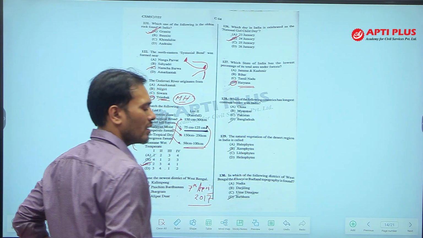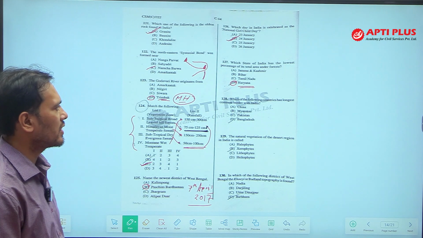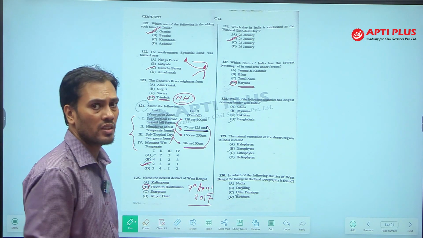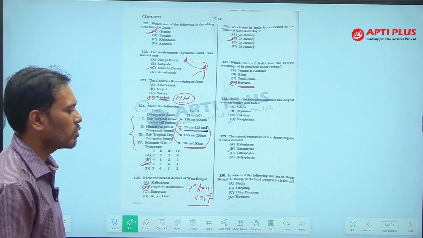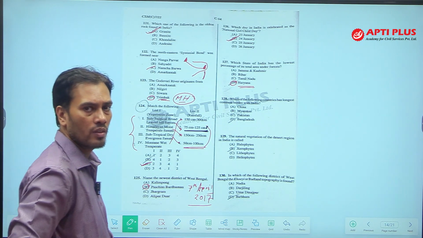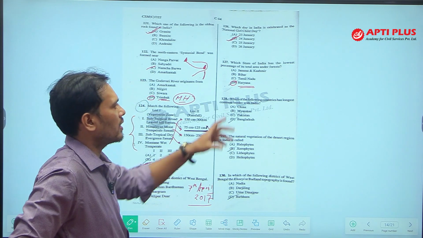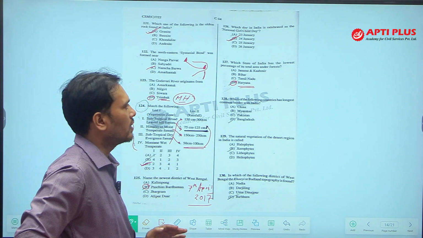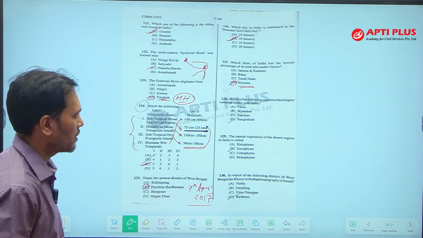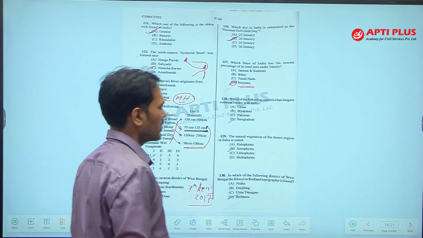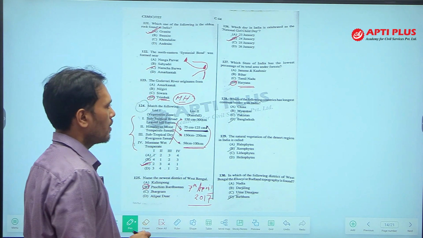Haryana has close to 3.6 percent forest cover, while it should be 33 percent. According to the National Forest Policy, the percentage of area must be near about 33%, but Haryana only has 3.6 or so. So that is the lowest forest percentage out of any state.